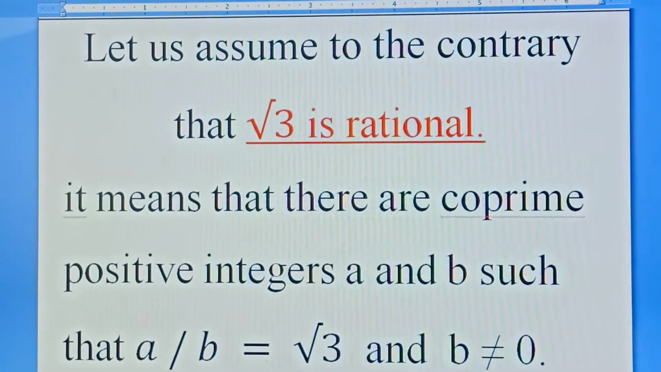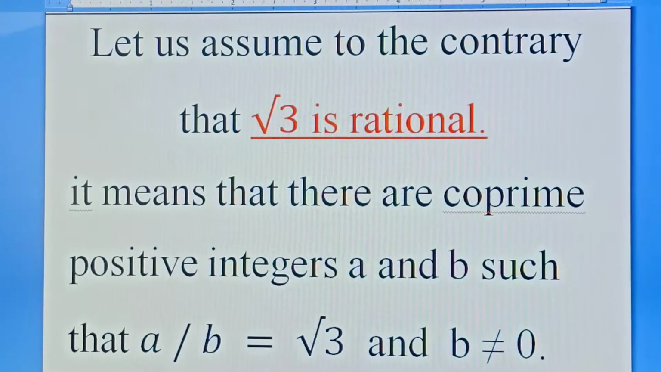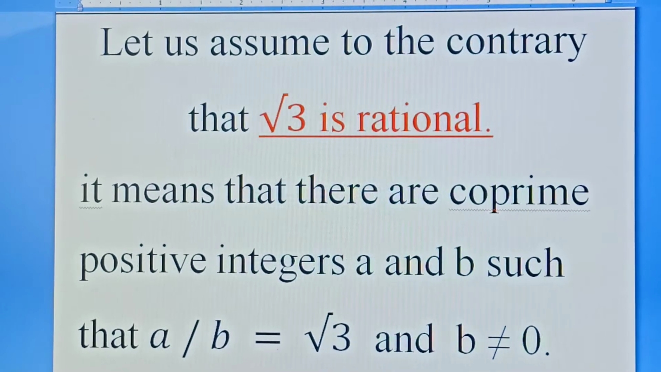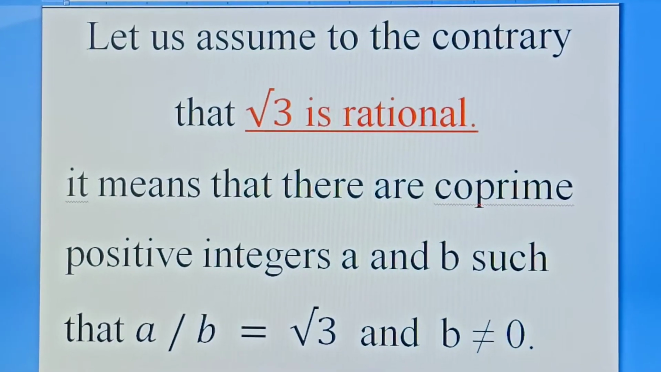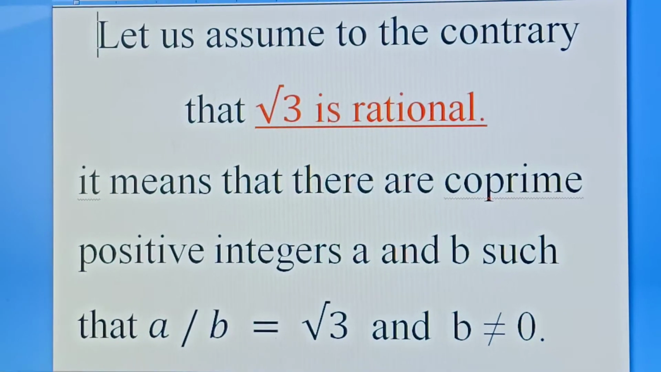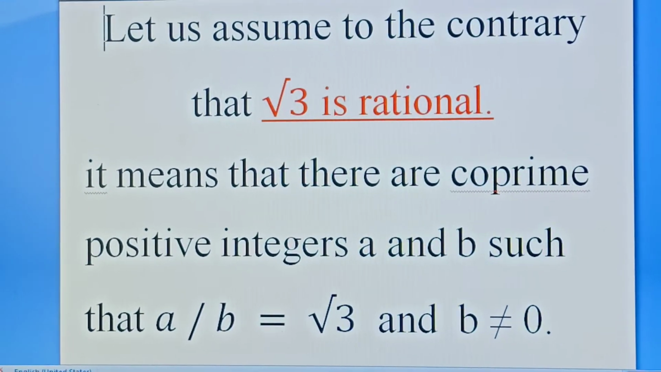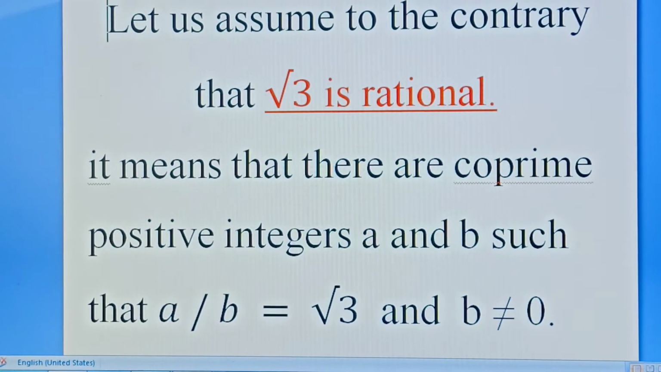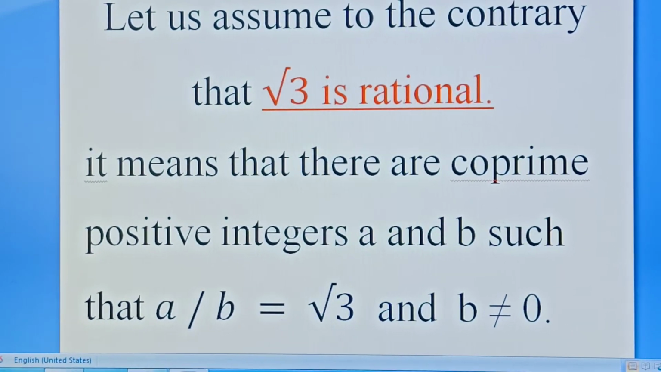Let us assume to the contrary that under root 3 is rational. It means that there are coprime positive integers a and b such that a upon b is equal to root 3 and b is not equal to 0. Here you can take x and y, p and q in place of a and b. It is not necessary to take a and b.